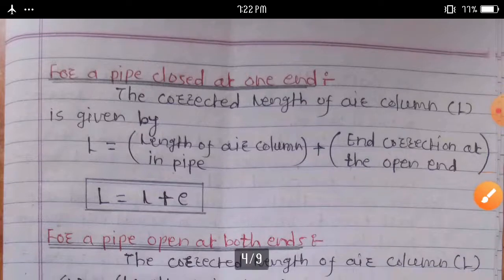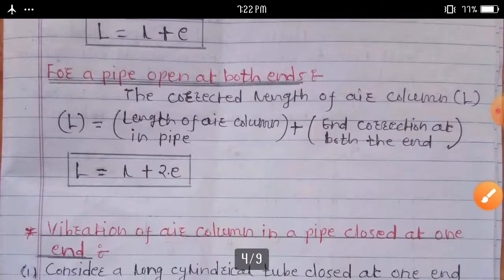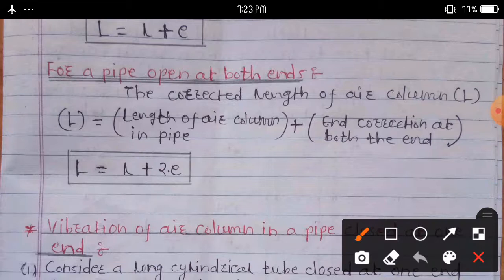Then second one, we consider here a pipe open at both ends. Then the corrected length of air column, capital L, is given by capital L is equal to length of air column in pipe plus end correction at both ends. That is, capital L is equal to small l plus twice e.